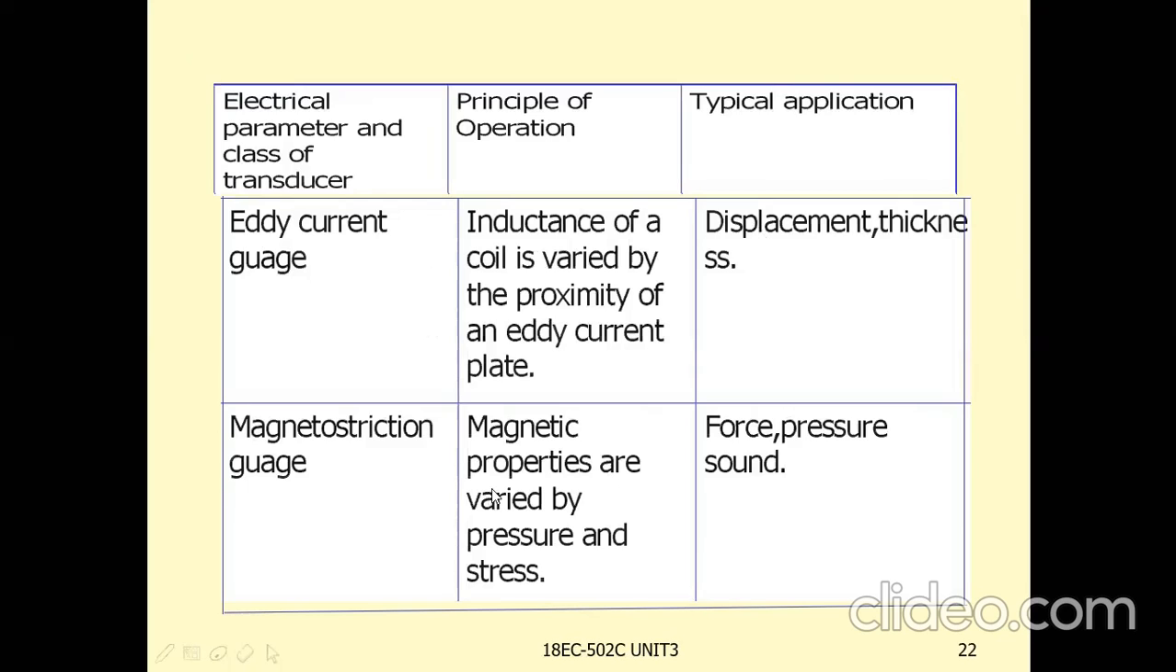Magnetostriction gauge. Magnetic properties are varied by pressure and stress. In this magnetostriction gauge, the magnetic properties are varied by the pressure and stress. So these are used for force measurement, pressure and sound measurements. That means here the physical quantities are force, pressure or sound. Based on that, the magnetic properties will be varied.